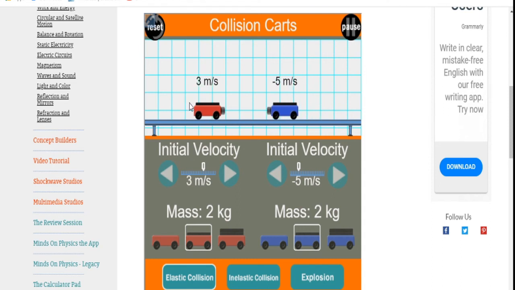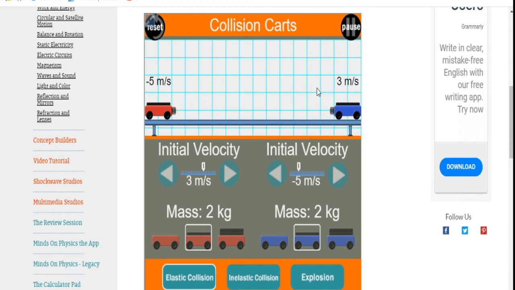First one is 3 meters per second, second one is 5 meters per second. So after the collision, the first one is moving with the velocity of the second one before collision, and the second cart is moving with the velocity of the first one before collision. That means their velocities have been exchanged.